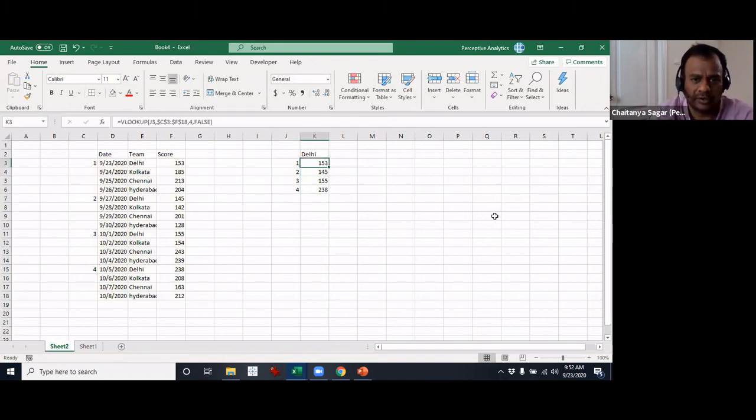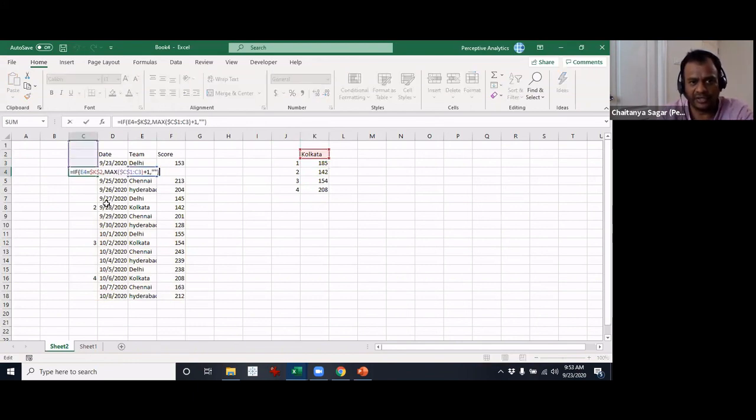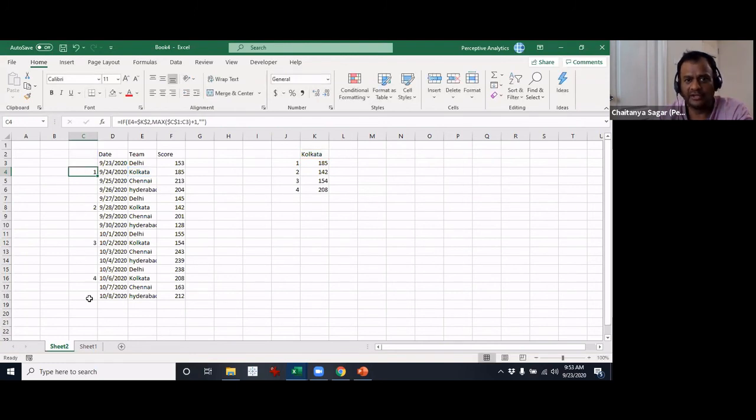Now let's say I change this to Kolkata. It works automatically, right? It again looks up Kolkata, and for Delhi it removes the values and puts them for Kolkata, and then you have the serial numbers for Kolkata, and you will get the scores here. For example, you can see for Kolkata the first one is 185, the next one is 142, and so on and so forth.